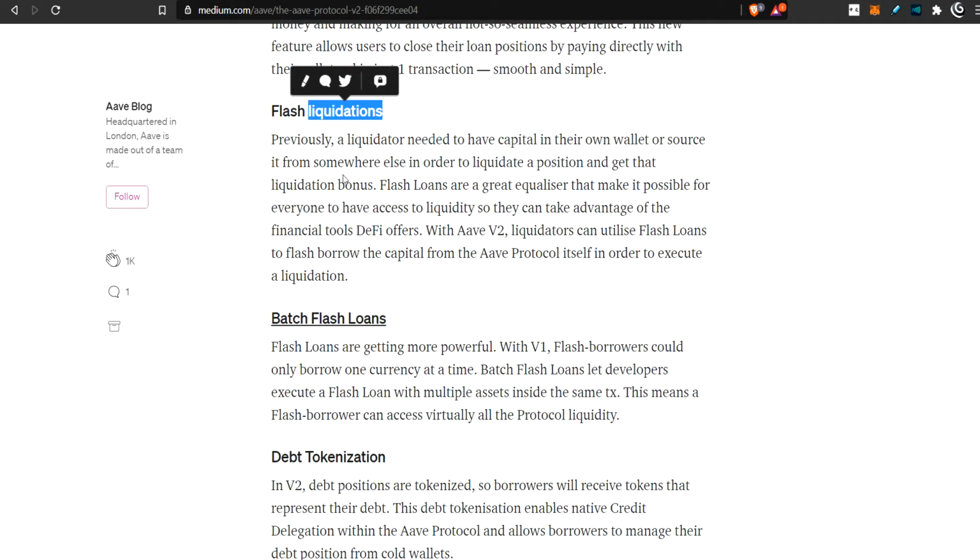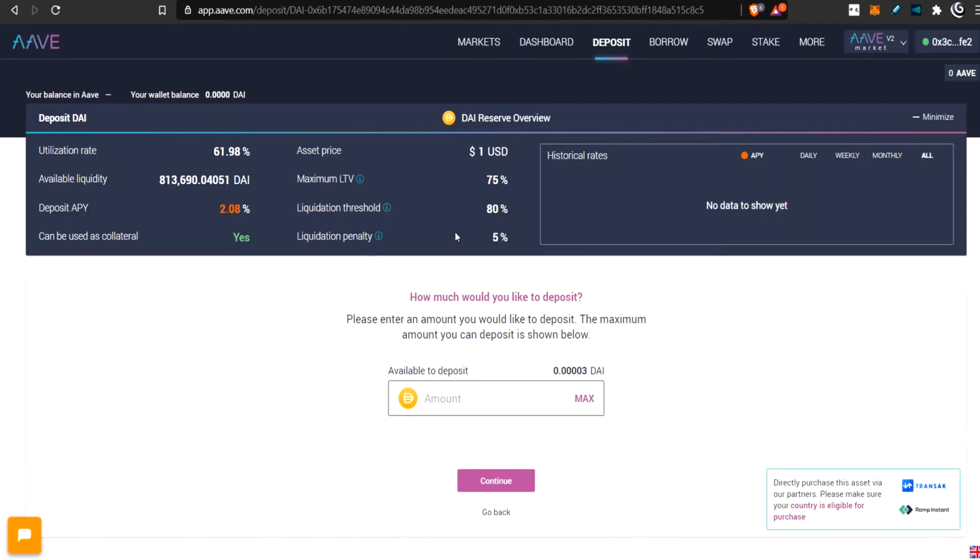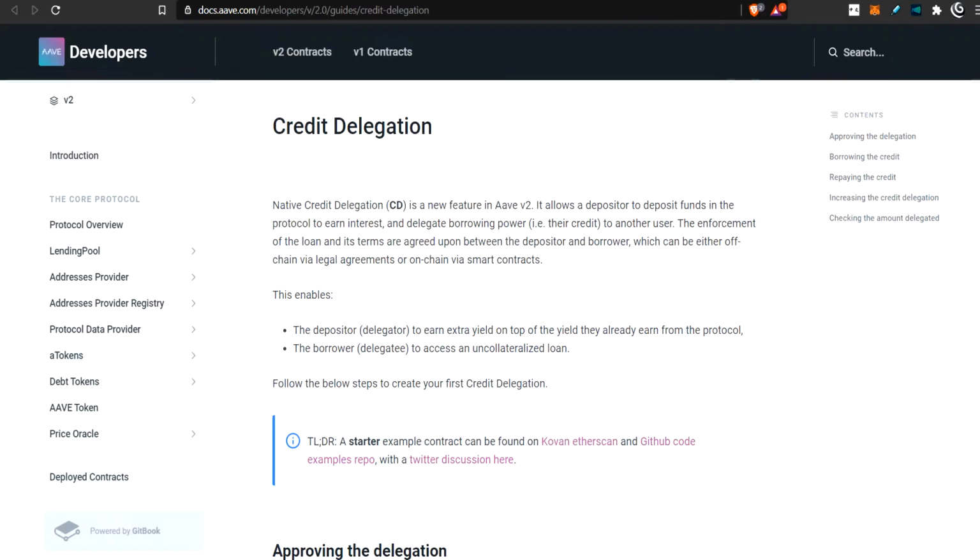Now, if you're going to actually borrow this, I would really look closely, because every asset has its own liquidation threshold and its own liquidation penalty and all these key little features. I'm not going to get into all these right now. I'm just going to talk about the new features. If you want to know more about these, I suggest you go to the Discord and ask questions. I don't really cover that in my other video either, and this is a topic for another video. So you can go to the Discord, ask around, or go to their docs page and learn how the math actually works. Once again, I don't have any debts in here, so I can't really show you exactly what it would look like. But let's keep going, okay?